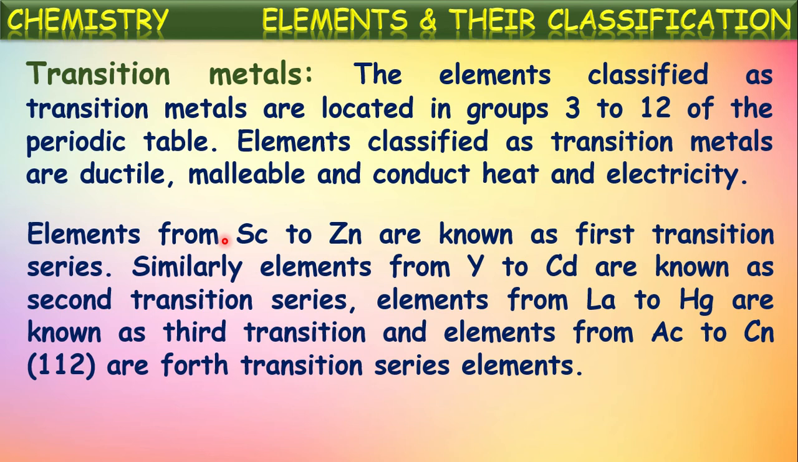In this way, the transition metals are there in 4 periods. They are from the 4th to 7th periods, which contain these transition metals. The transition metals present in the 4th period, from scandium to zinc, are known as first transition series elements, and next second, third, fourth transition series.